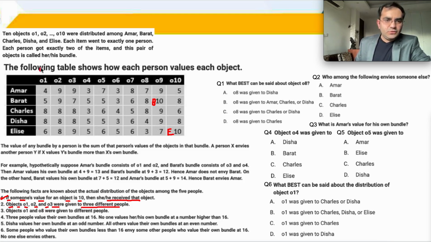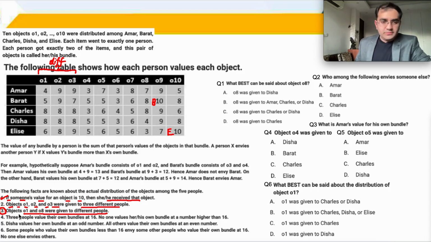So ये तीनों O1, O2 and O3 belong to different people. Objects O1 and O8 also belong to different people. इसको underline कर देते हैं and circle कर देते हैं. ठीक है? O1 and O8 belong to different people.